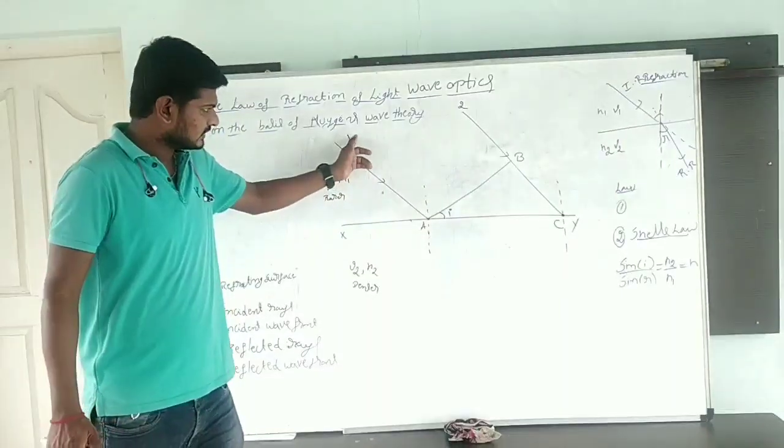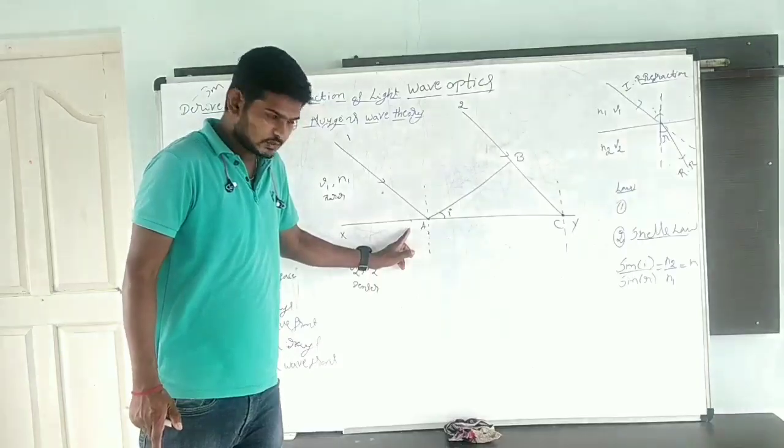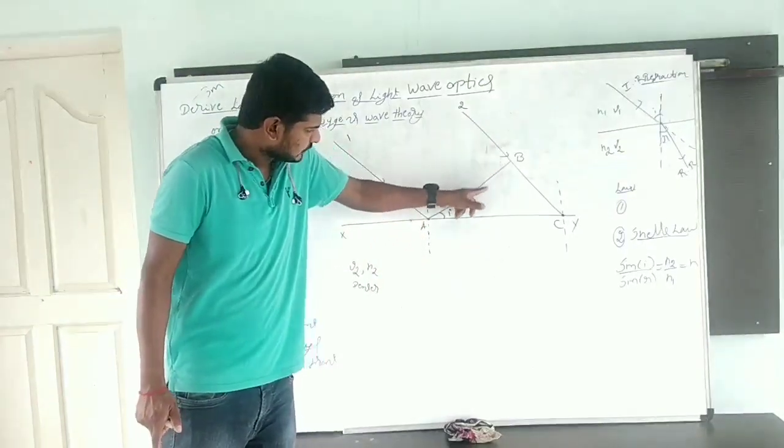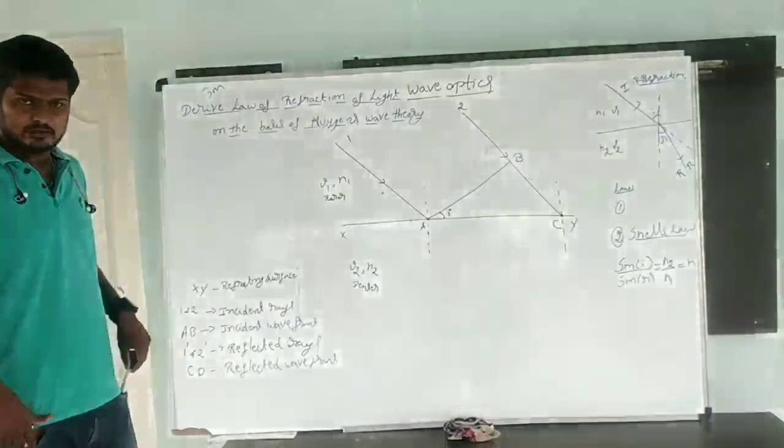Simple one. I am going to take the refracting surface XY and two incident rays, 1 and 2. After incidenting the rays, I am going to draw a normal. That one I am going to cut as the incident wavefront.